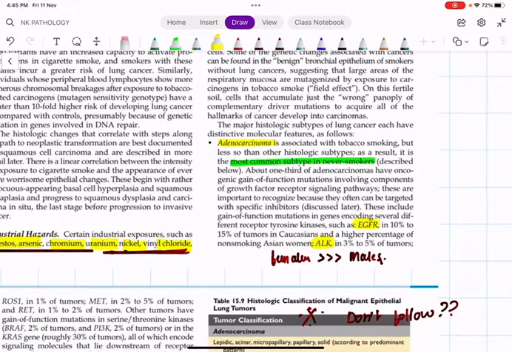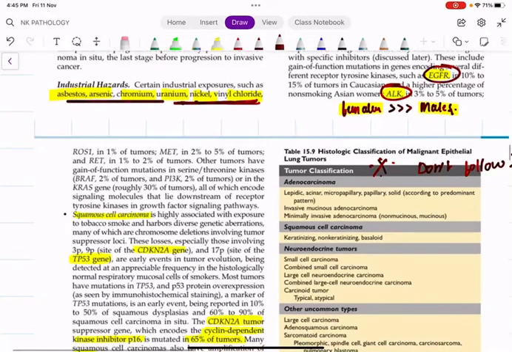First is adenocarcinoma. I already told you it is more common in females than in males. Adenocarcinoma is special, a VVIP. It won't obey the normal rules of lung cancer. It is the most common subtype in never smokers, and it is most commonly associated with two important receptor tyrosine kinase mutations. One is epidermal growth factor receptor, EGFR, and number two is ALK, anaplastic lymphoma kinase. That finishes adenocarcinoma.